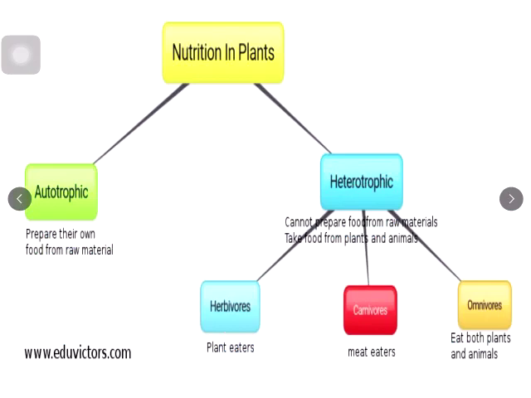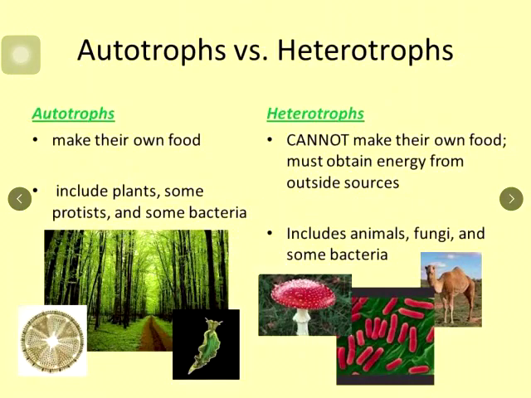Based on the above learning, there is a very important question: differentiate between autotrophs and heterotrophs. So, autotrophs are the organisms which make their own food. Heterotrophs cannot make their own food. They must obtain energy from outside sources. Autotrophs include plants, some protists and bacteria. Protists are protozoa, which we will be learning in the coming chapters. And heterotrophs include animals, fungi, some bacteria.